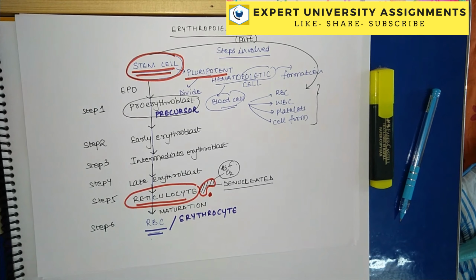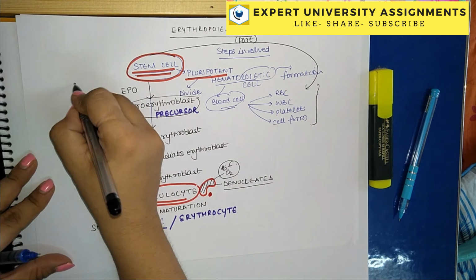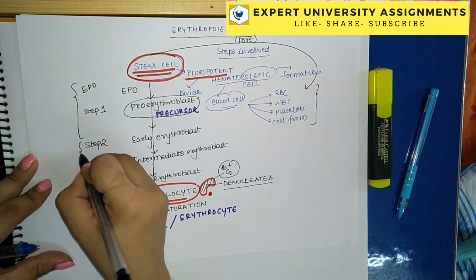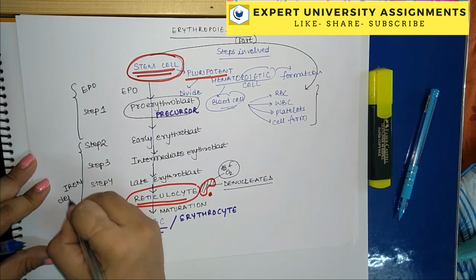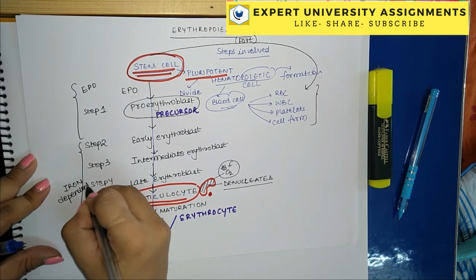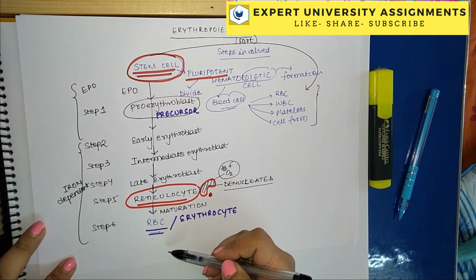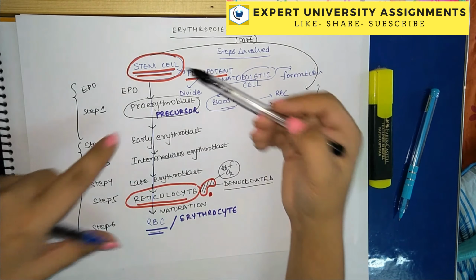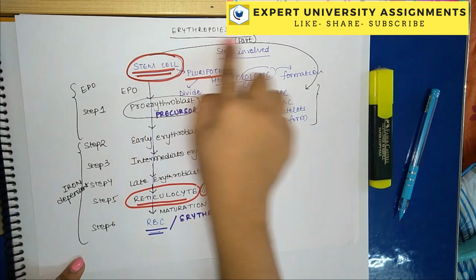The entire process of erythropoiesis up to proerythroblast is stimulated by EPO, and the rest is iron dependent. Iron is an important nutrient required in the maturation of RBC, so its presence is required, and similarly EPO's presence is required for the formation of a precursor cell. This is the entire process of erythropoiesis.